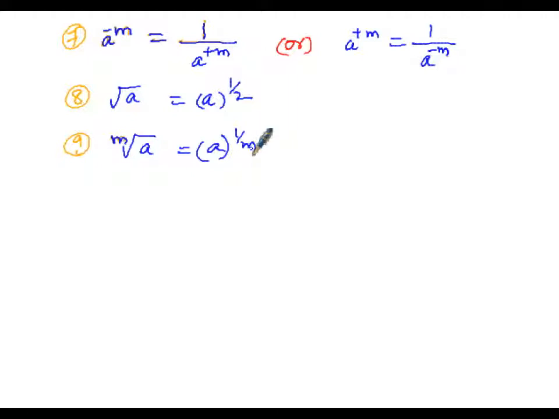Then now 10th one, so here if x to the power of n is equal to a, then x equals, when we cancel this exponent n on the left hand side, we have to write a to the power of, we have to write the root of that n, that is a to the power of, here it is n, we have to write it as 1 by n.